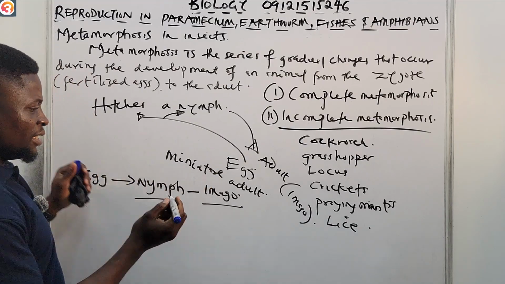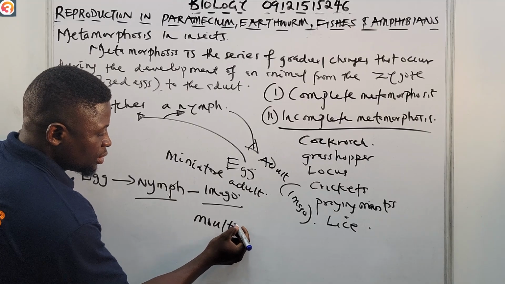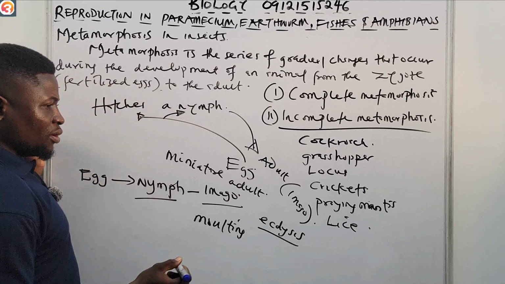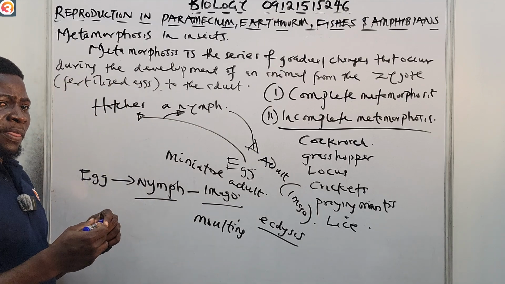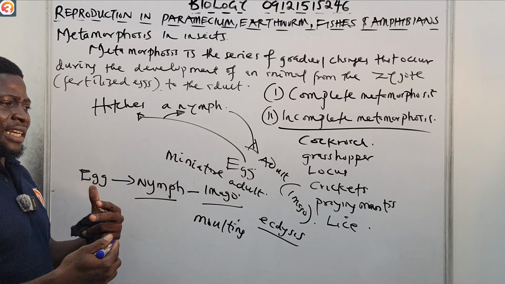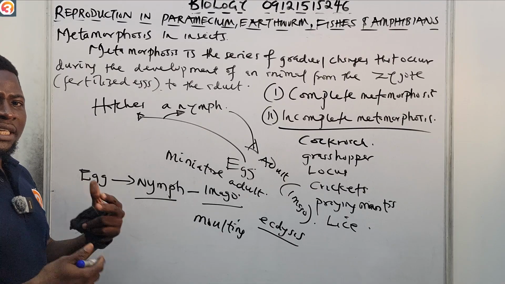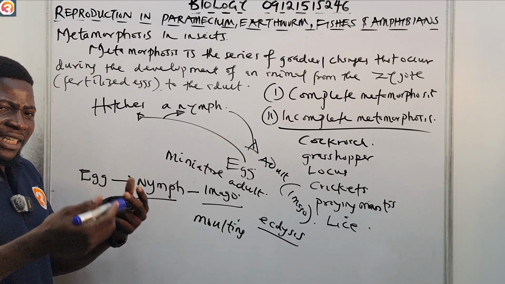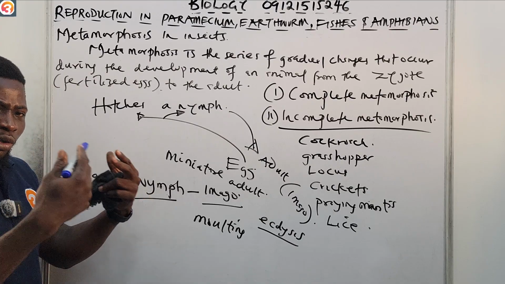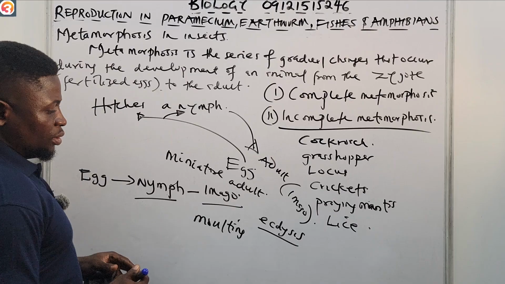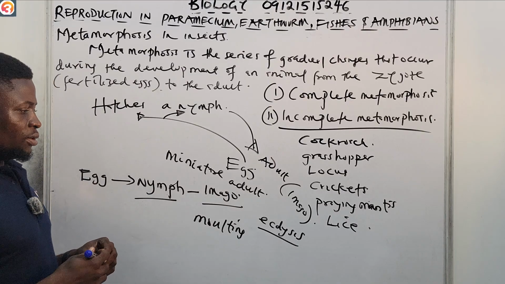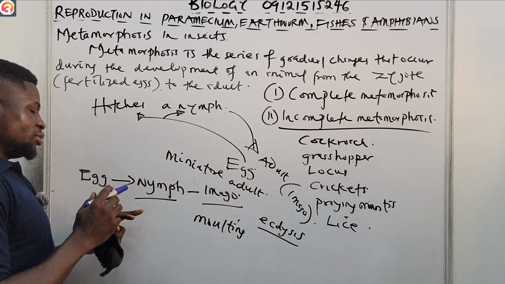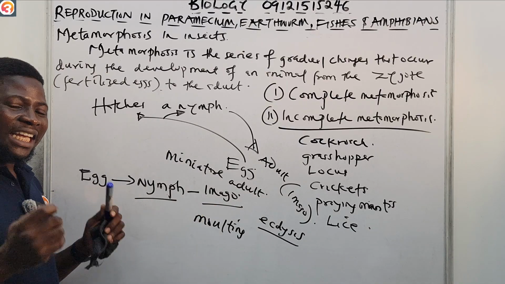series of molting. You know what molting is, right? It's also called ecdysis. It's a process whereby an insect or an arthropod sheds its exoskeleton, or removes the old one and then develops a new one, all the way to an adult stage. That is the molting process. So after different series of molting, it becomes a full mature adult. So from the egg to the nymph, from the nymph to the imago.